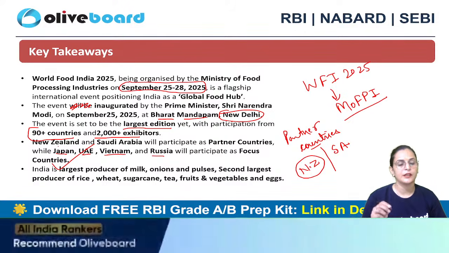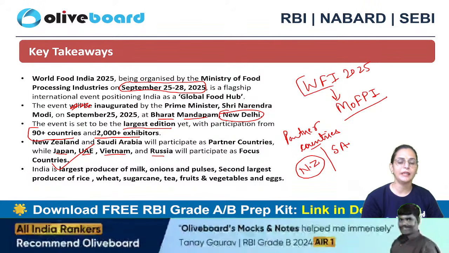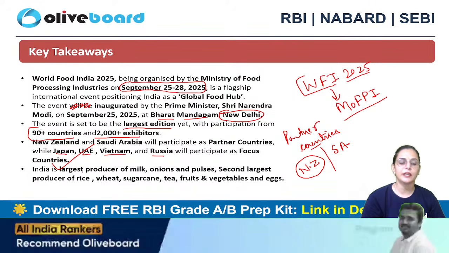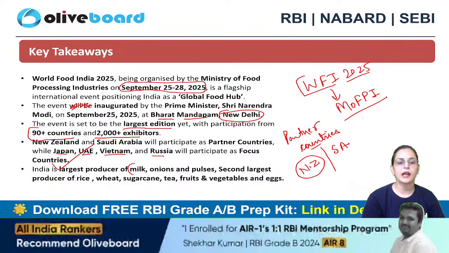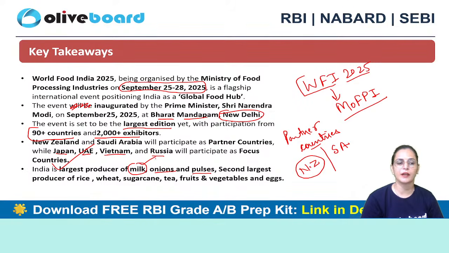It was also mentioned during World Food India 2025 that India is the largest producer of milk, onion, and pulses. So if asked which of the following countries is the largest producer of onion, your answer will be India.